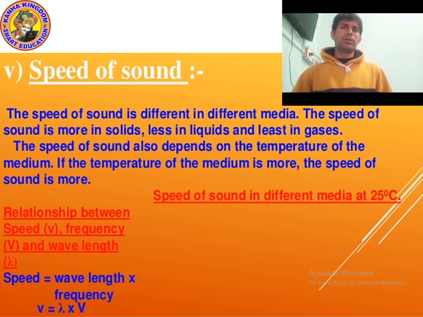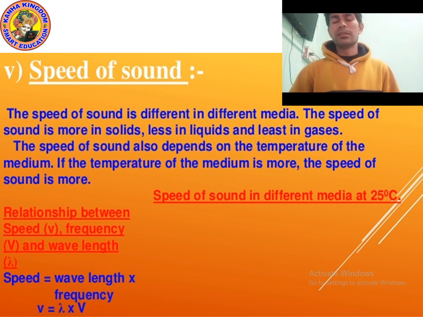What is the relationship between speed, frequency and wavelength? Speed is equal to wavelength multiplied by frequency.